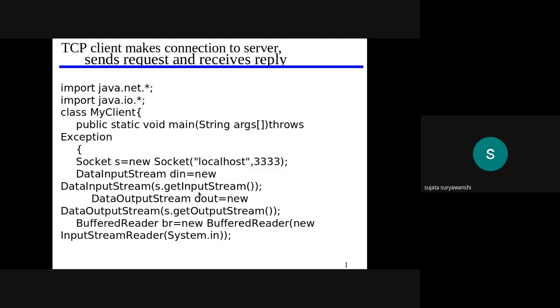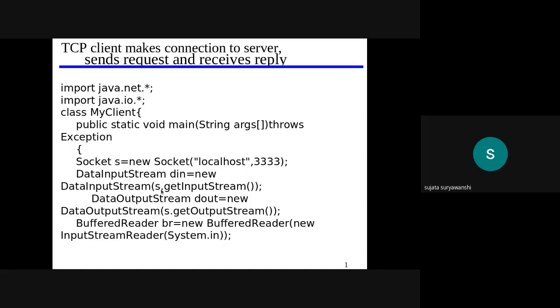So s.getInputStream is the method which is available here. Again, DataOutputStream dout is equal to new DataOutputStream(s.getOutputStream()). So we can create the input and output streams with the help of the getInputStream and getOutputStream methods.